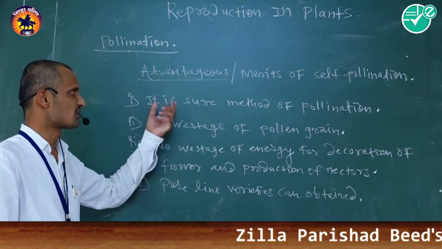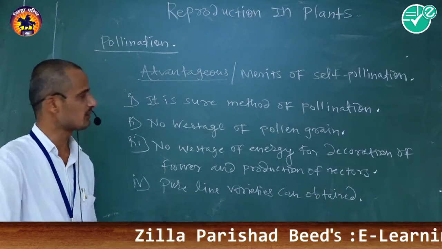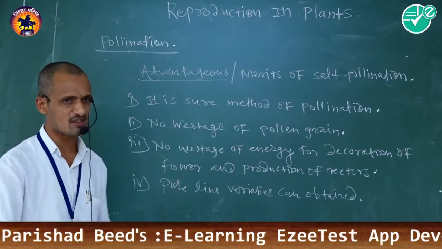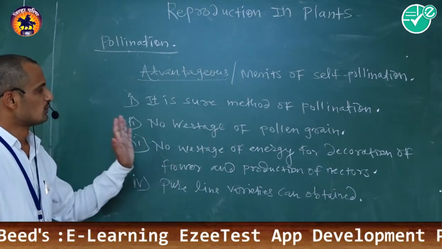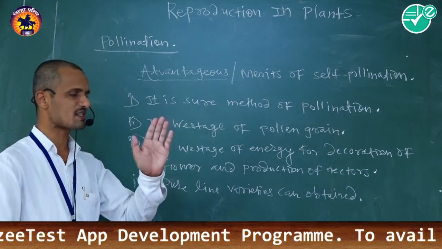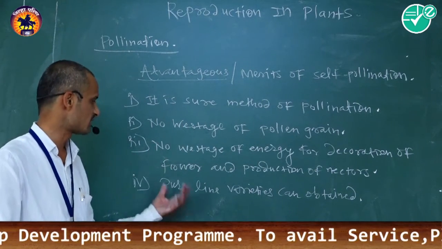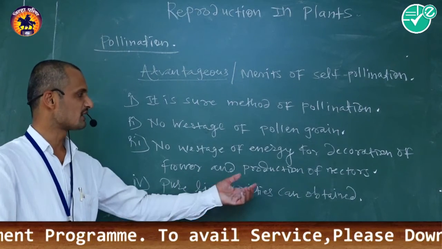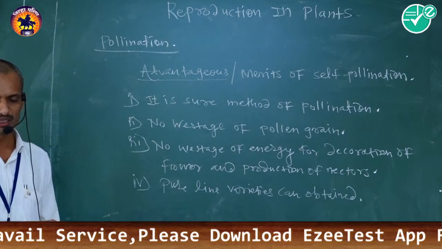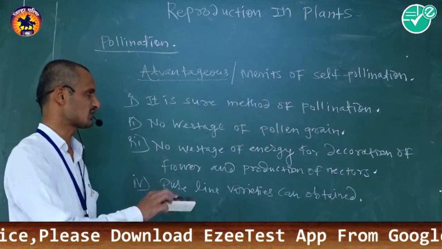First one is that it is a sure method for pollination. Second one is no wastage of pollen grains. Third one is no wastage of energy for decoration of flowers and production of nectar. Pure line varieties can be obtained. Those are the advantages or merits of self-pollination.